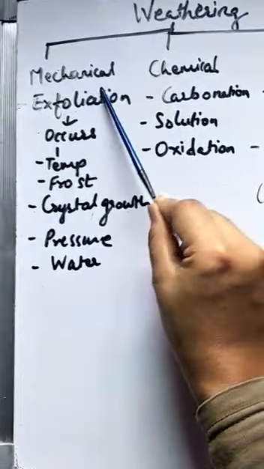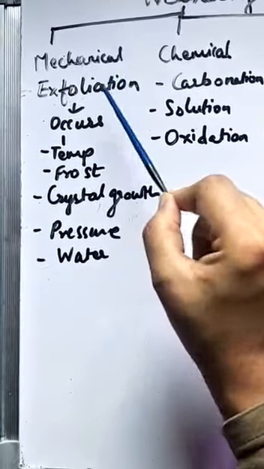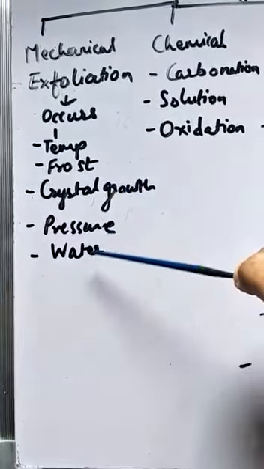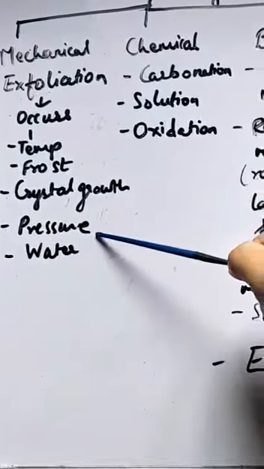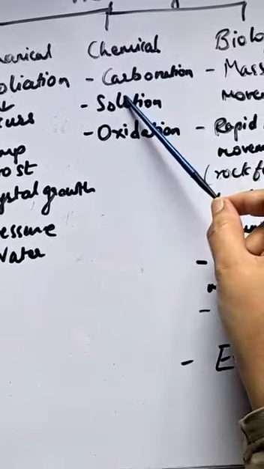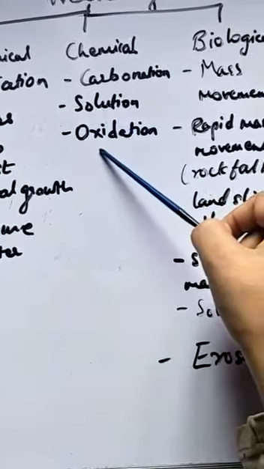Now, weathering is mainly classified into three main types: mechanical, chemical, and biological. In mechanical, exfoliation is done. Now, this mechanical weathering occurs because of temperature, frost, crystal growth, pressure, and water. We had done all this in detail. Then, chemical weathering happens because of carbonation, solution, and oxidation.